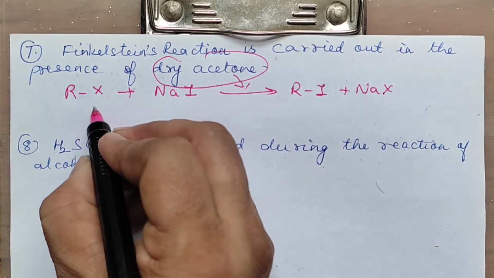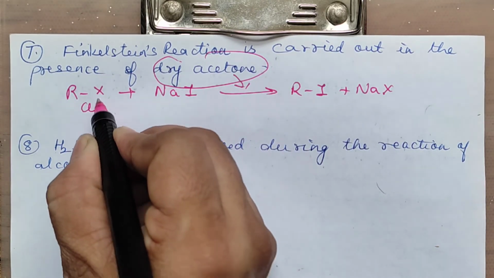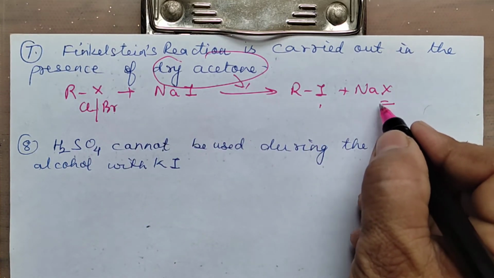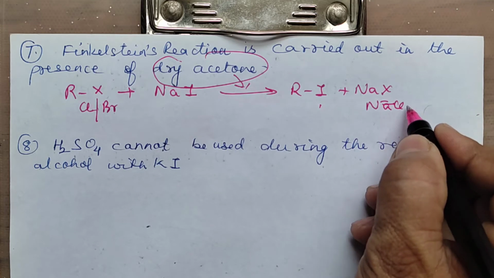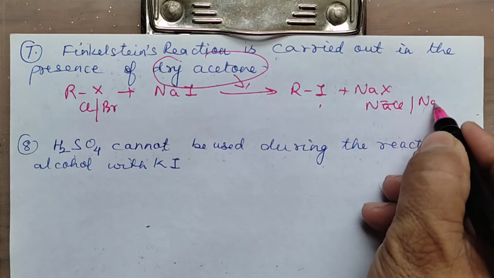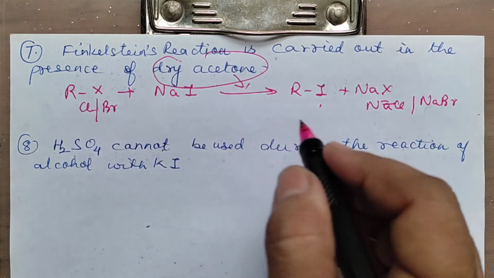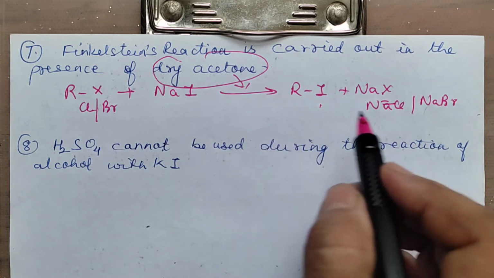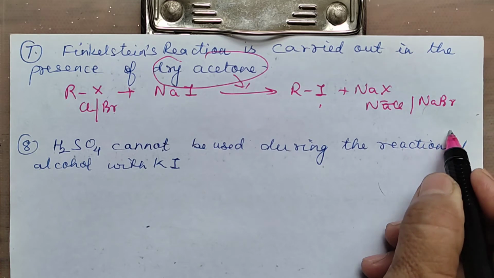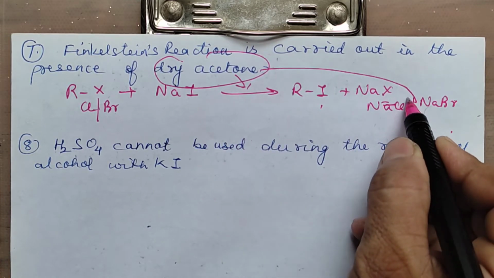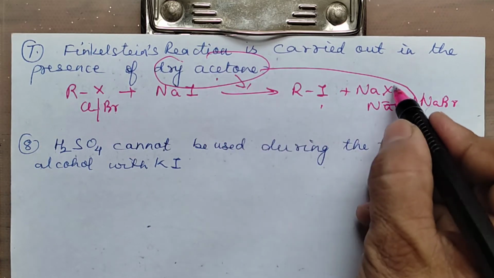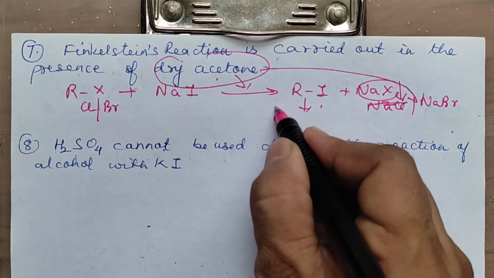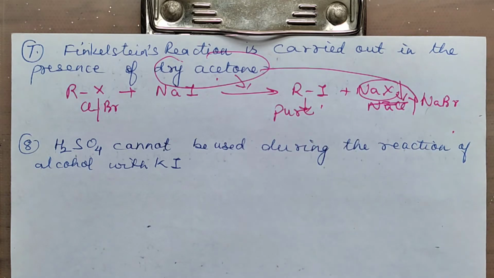Because in this reaction you are converting chlorides and bromides into iodide. What product are you getting? Either NaCl or NaBr. So what will this acetone do? It will help in precipitating this. The NaCl and NaBr thus formed are precipitated in the presence of dry acetone. When this gets precipitated, you remove it, and you will get pure alkyl iodide.